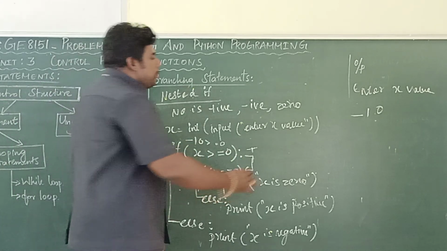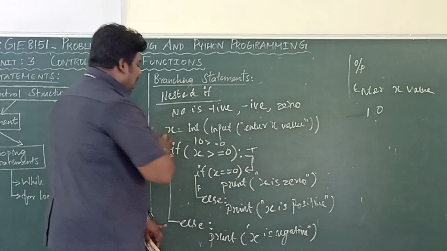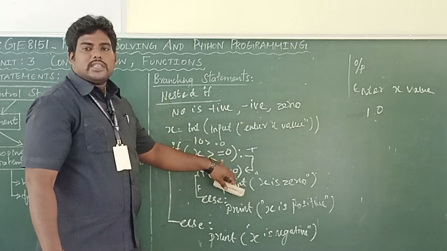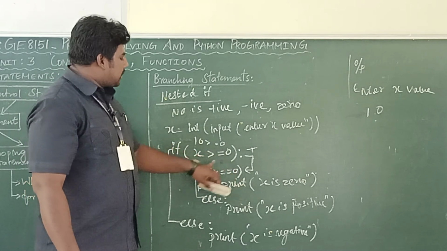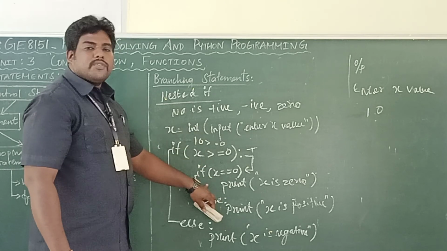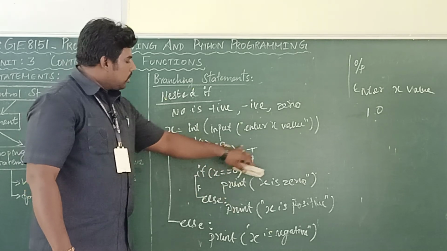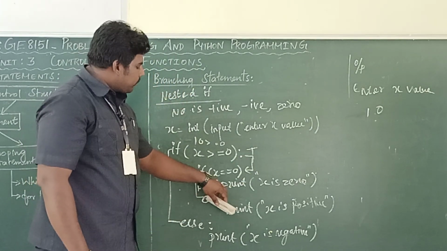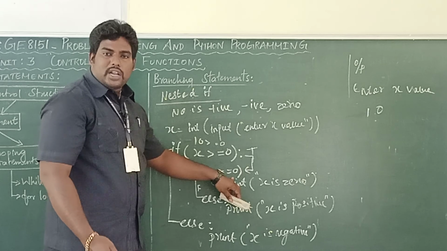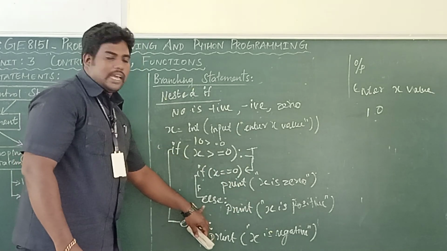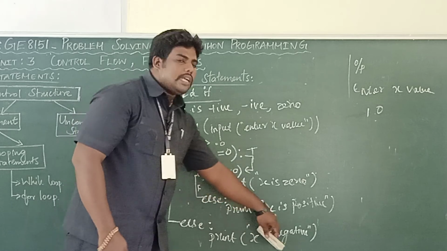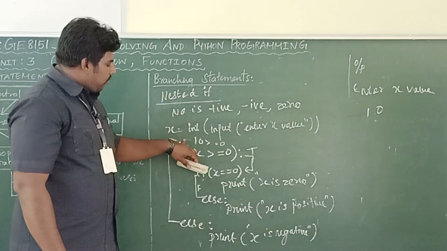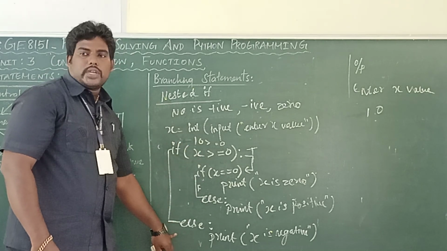Suppose your input is 10, not minus 10. 10 greater than or equal to 0, the condition is true. So as per your program, I am checking whether the input number is 0. 10 equal to 0 is false. False means it will go to the else part and print positive. If it is false at the first condition itself, it will come to the outer else.